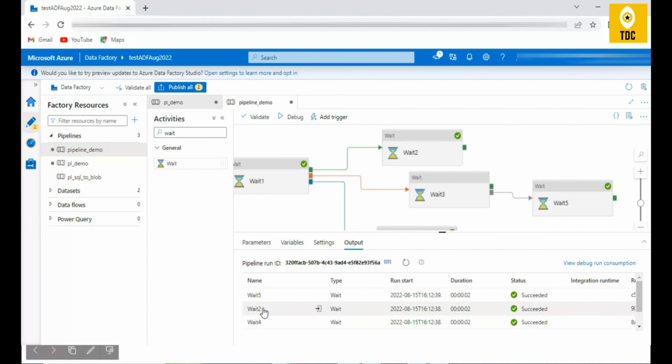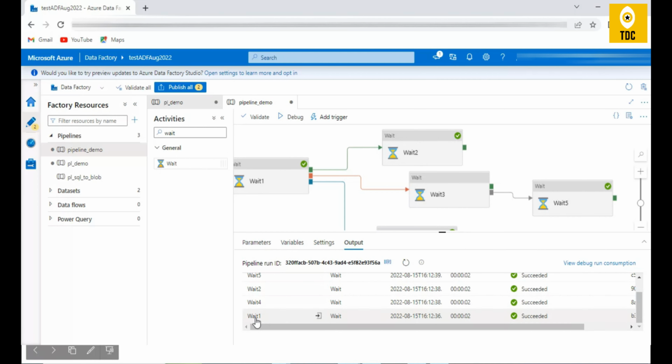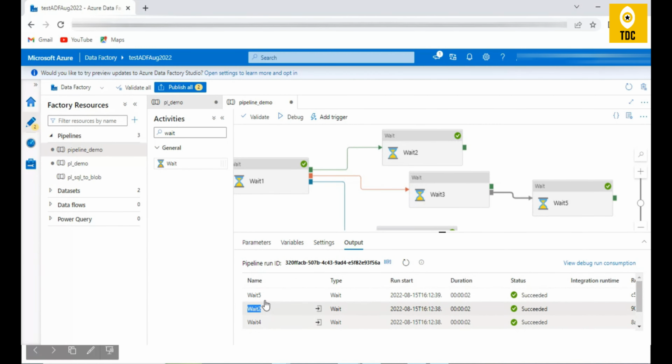Yeah, as you can see, wait 1 has been called. Okay, and wait 4 is also called because wait 4 is on completion of wait 1. Whether it is success or failure, wait 4 will be called. Why is wait 2 called? Because it succeeded. And wait 3 is not called because it is skipped. Since I'm giving a skipped condition here, you cannot see wait 3 in the output, but since it is skipped, you can see wait 5. So that is the beauty of using a skipped condition here.